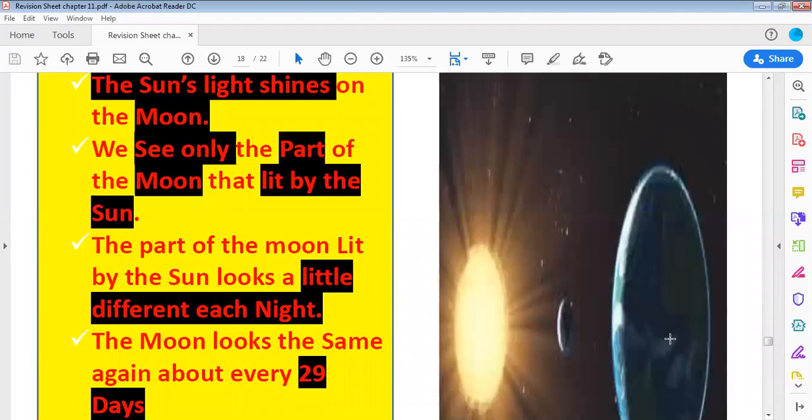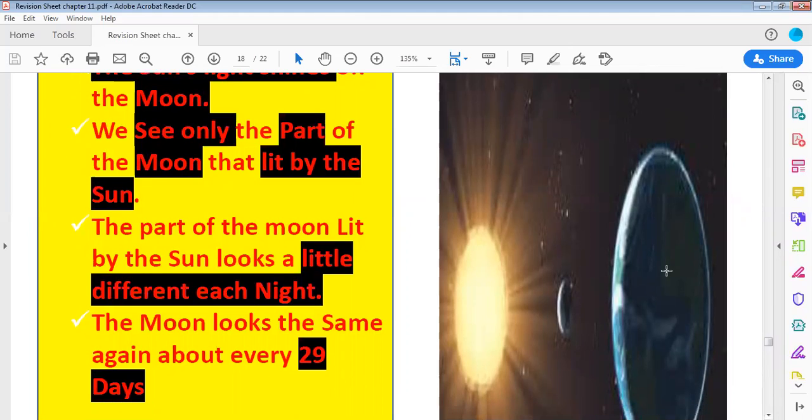The part of the moon lit by the sun looks a little different each night. Each night during the month, the part of the moon that we see looks different than the other day. The moon looks the same again about every 29 days.